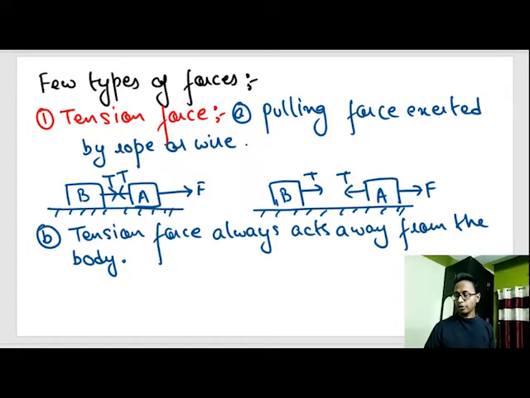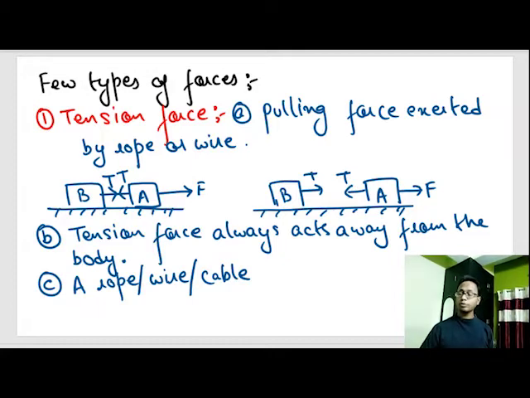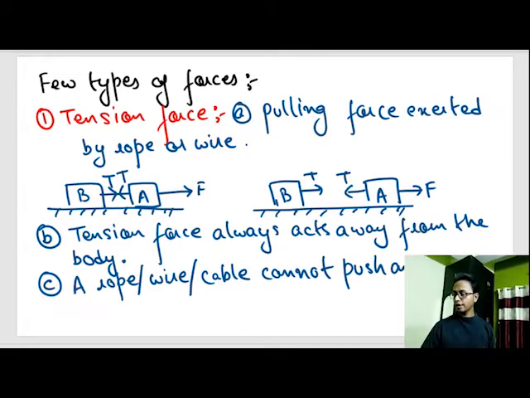Point number C. A rope, wire or cable, or a tension force, cannot push an object. A rope, wire, or cable cannot push an object. When you try to push something by a rope, the rope will bend itself. So why am I telling this? This is just common sense, but I have seen people applying pushing force to a rope.